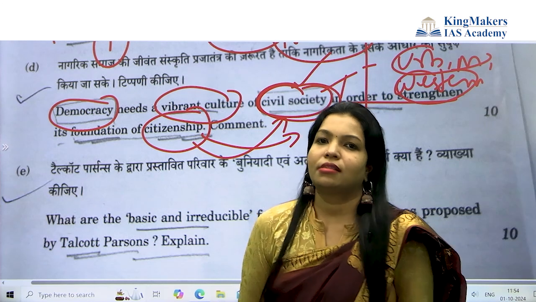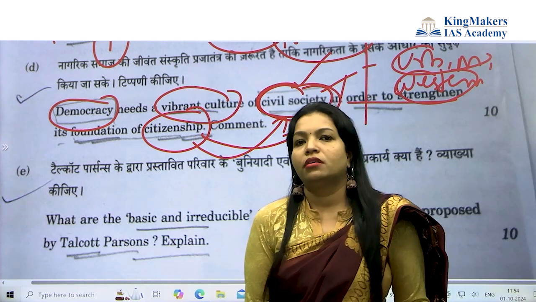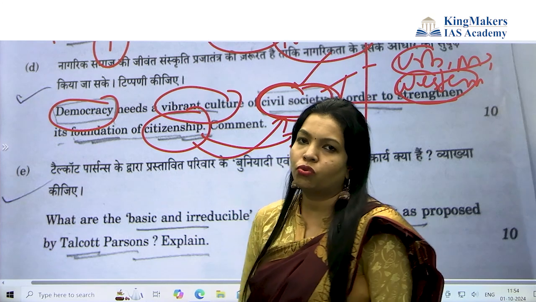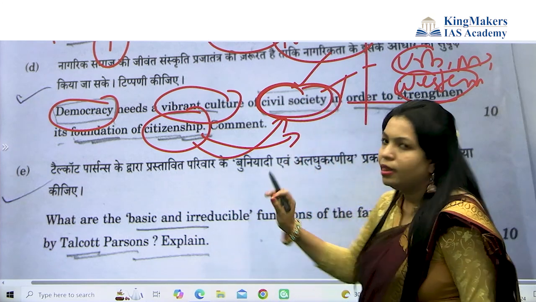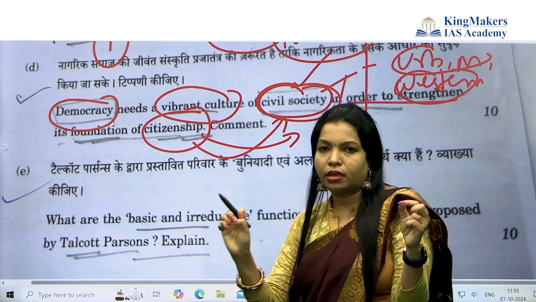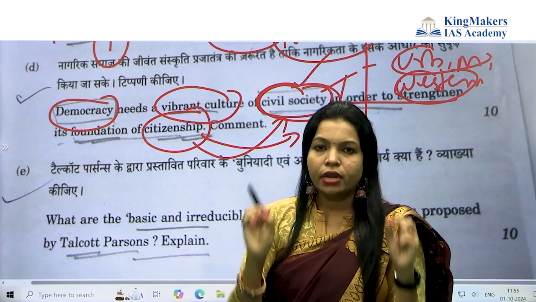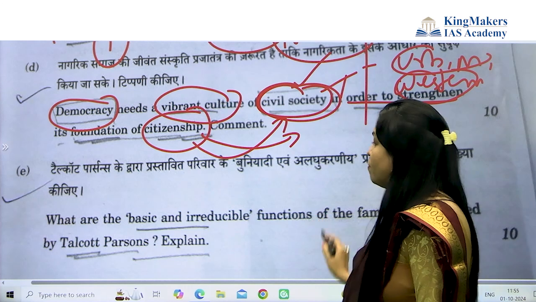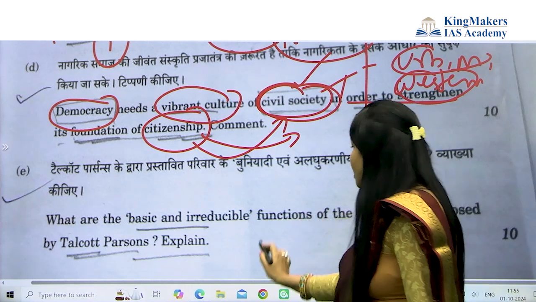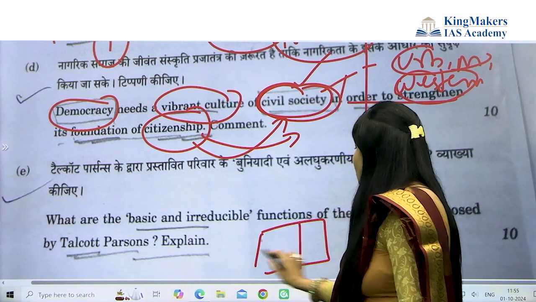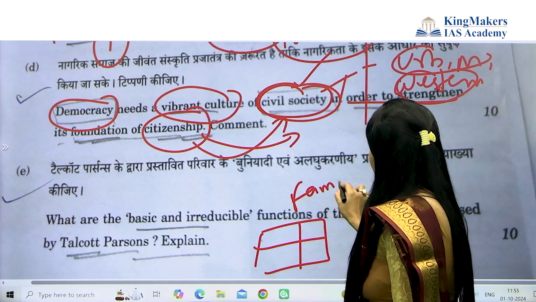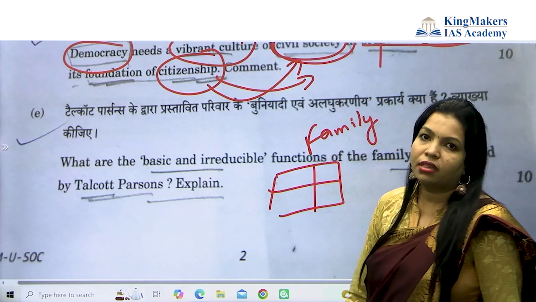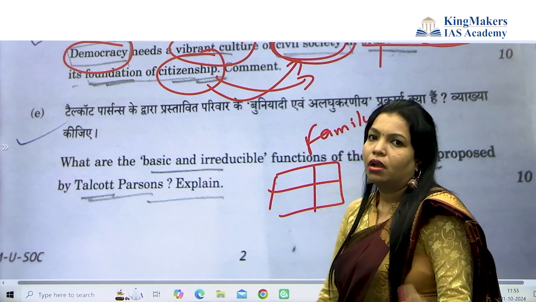How Parsons is seen as an equilibrium state for society or the social system, and the many questions they used to give. But now they are giving a little bit more elaborate questions, and you need to decode them through this particular meaning. For example, functions of the family. A question says here: AGIL model, you have to do it for the family. What is the AGIL model?